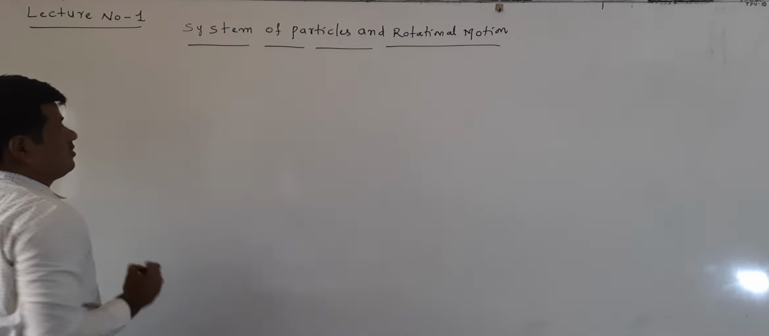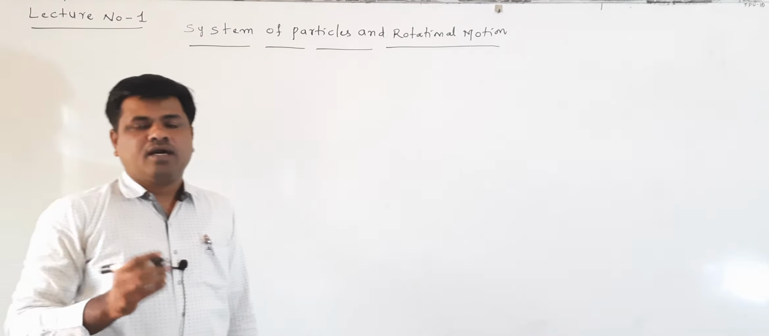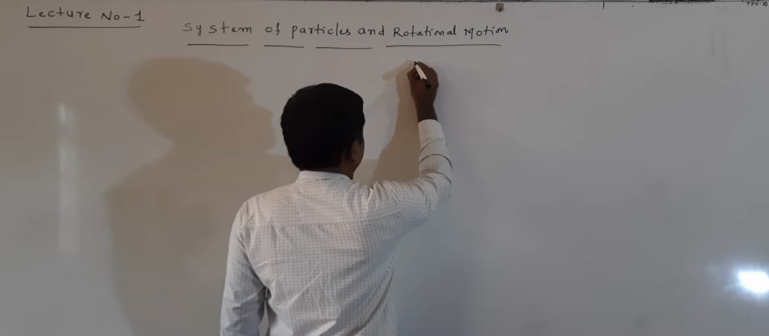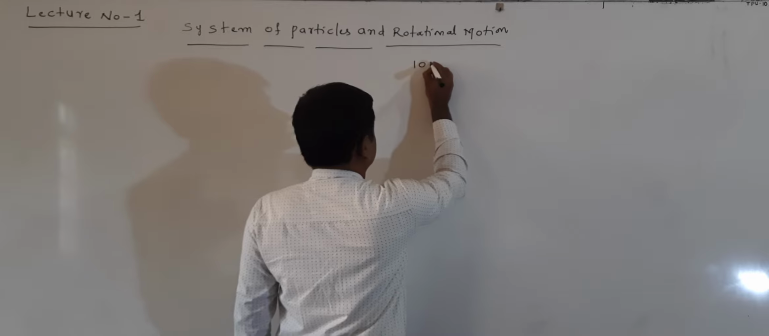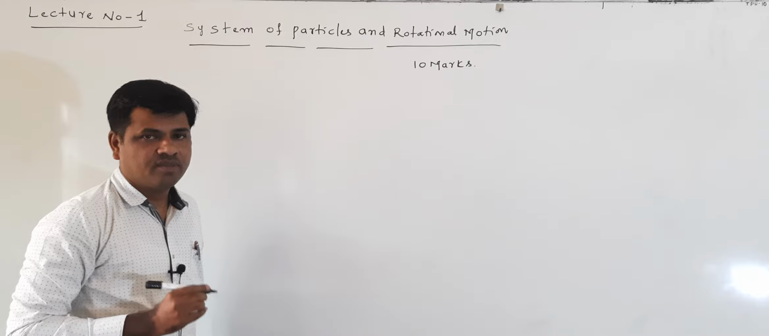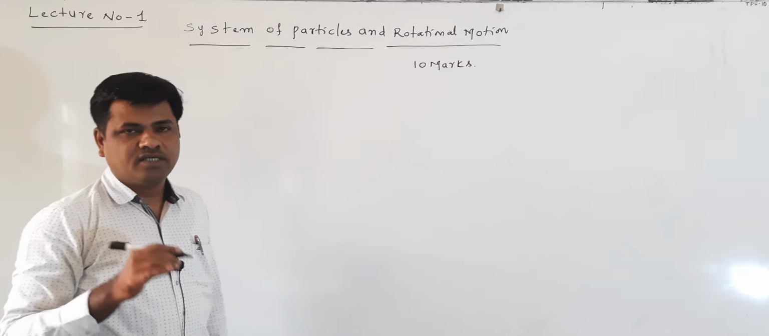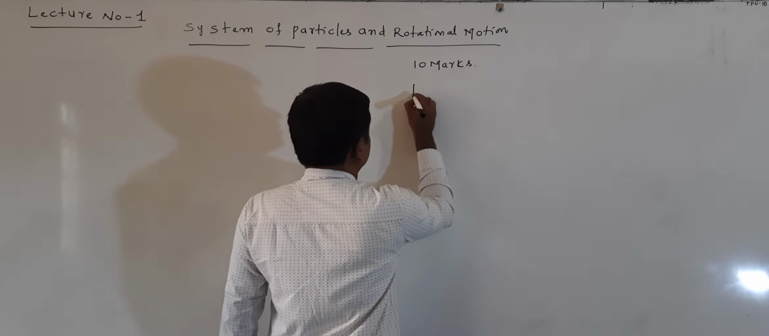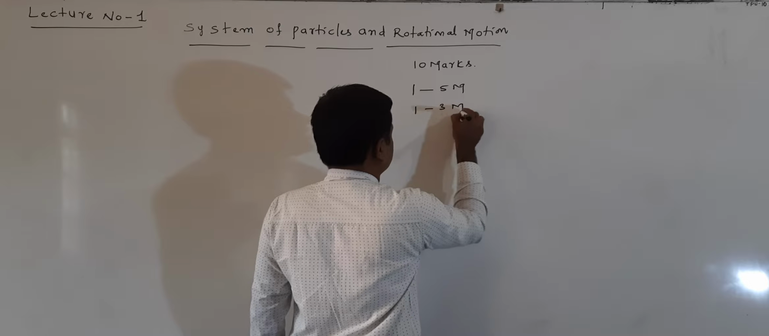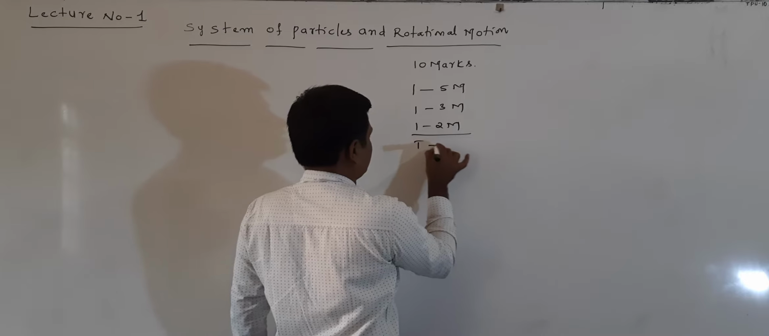Here, what is the maximum allotted weightage they are giving in the examination for this chapter? Here, 10 marks is allotted. Sometimes they can give 11 marks also, but the maximum they can give here is 10 marks. That is one 5 marks question, one 3 marks question, and one 2 marks question. Total is how many marks here? 10 marks is given.